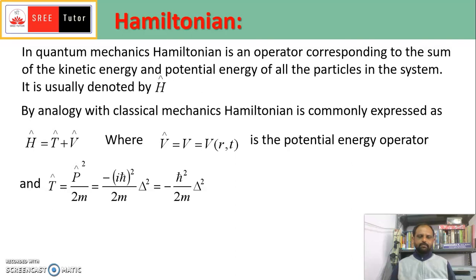We can also express it in terms of momentum, by multiplying and dividing by m, and you will get p square divided by 2m. Here the m is constant.